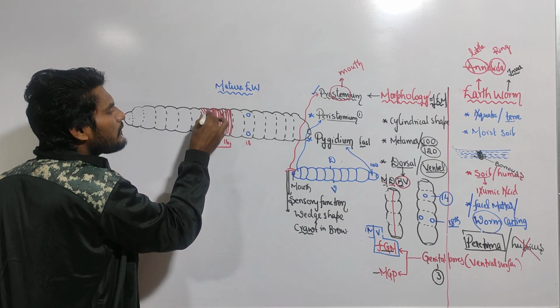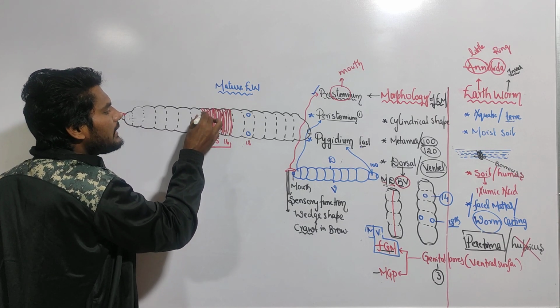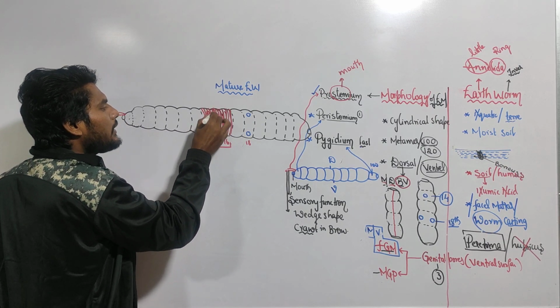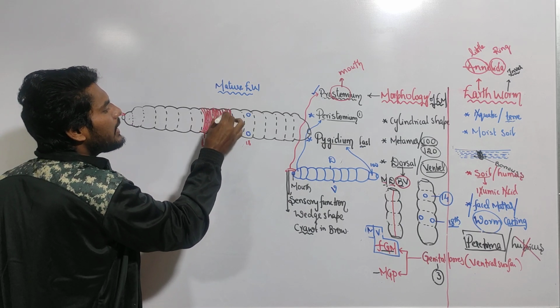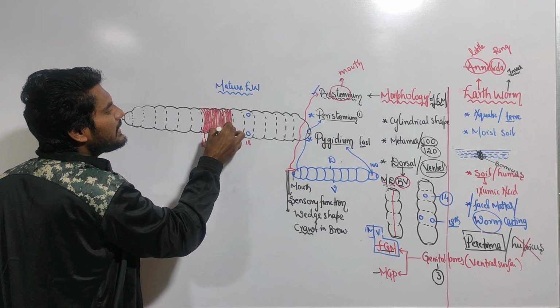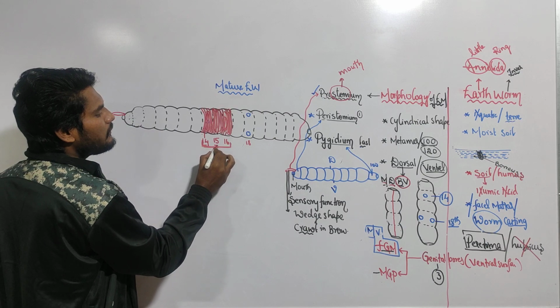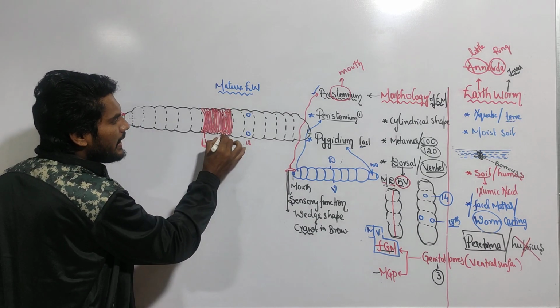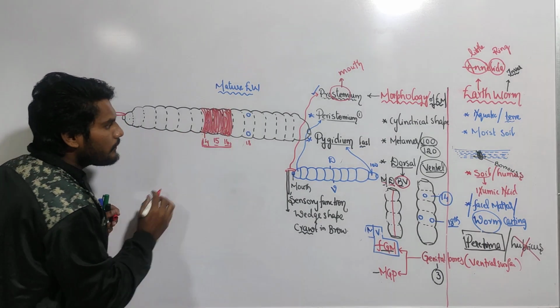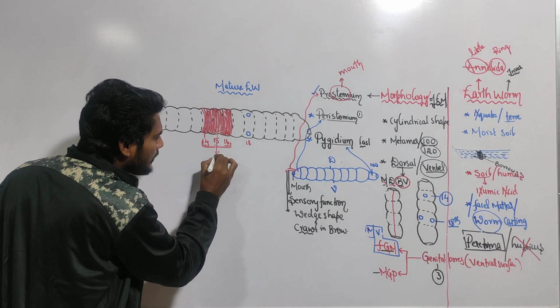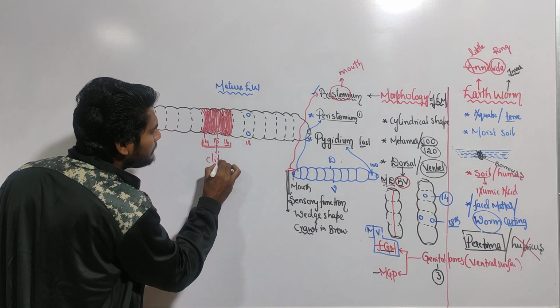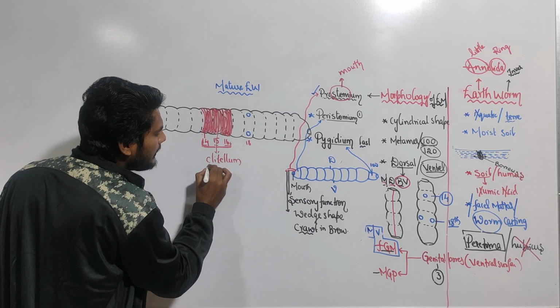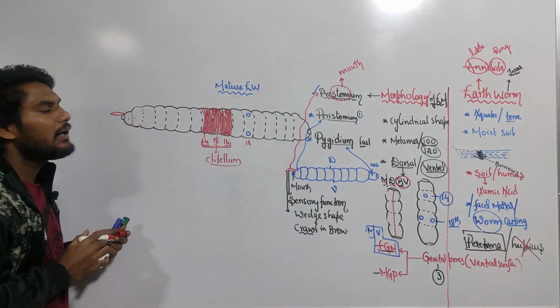Tissue means a group of cells. The 14th, 15th and 16th segments are enclosed by a glandular tissue like this. This glandular tissue we call the clitellum.